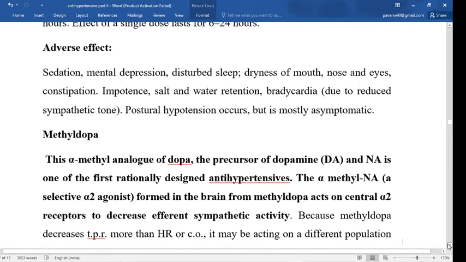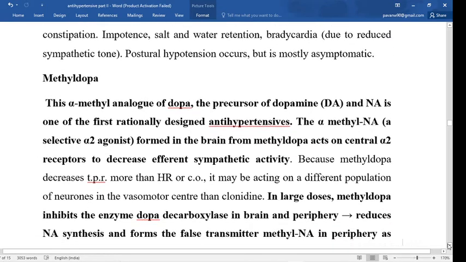Now the next drug is methyldopa. Methyldopa is a precursor of dopa, a precursor of dopamine and noradrenaline. This dopa is converted into alpha methyl noradrenaline. Alpha methyl noradrenaline is a selective alpha 2 agonist formed in the brain from methyldopa. It acts on the central alpha 2 receptor and decreases the efferent sympathetic activity. So simply, like clonidine, the alpha methyl noradrenaline, which is less potent than noradrenaline, decreases the sympathetic activity.